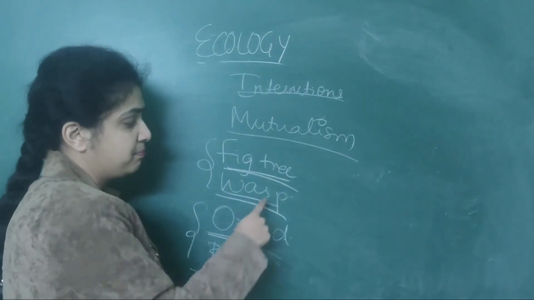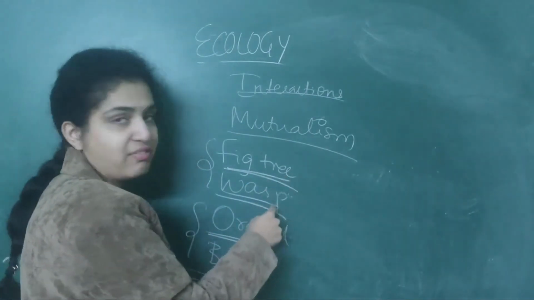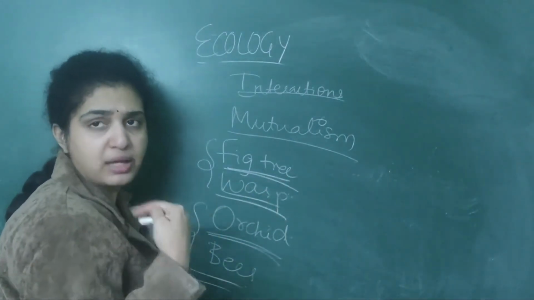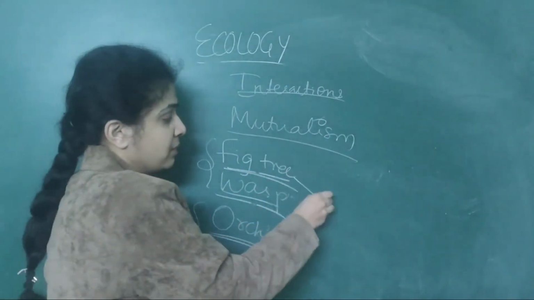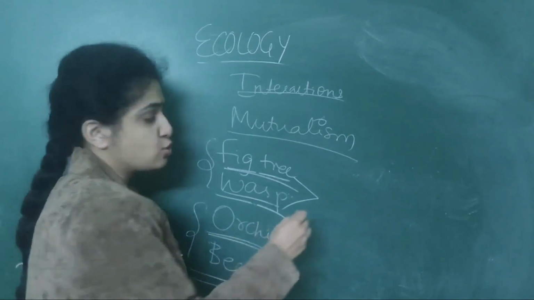So fig tree, what will it do to the wasp? Mutualism means each should help the other. So fig tree, what will it do to the wasp? It will help these animals to lay eggs.